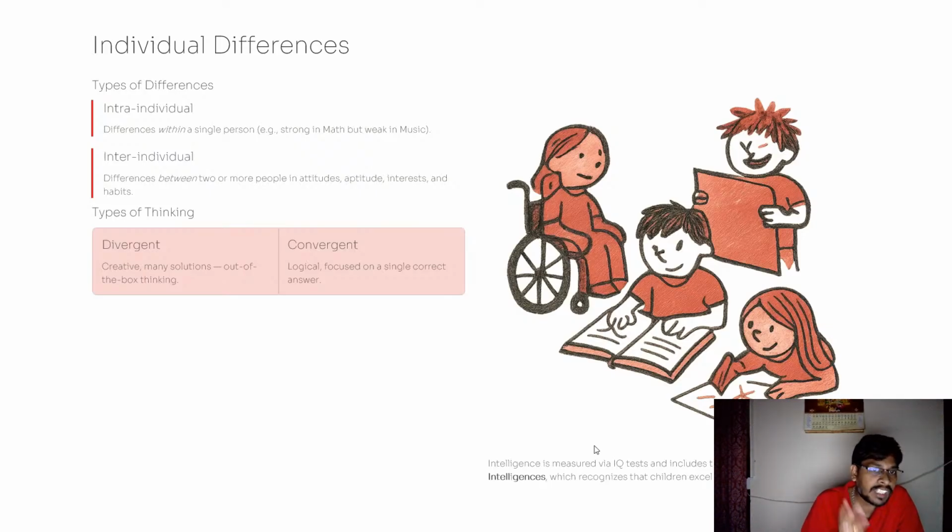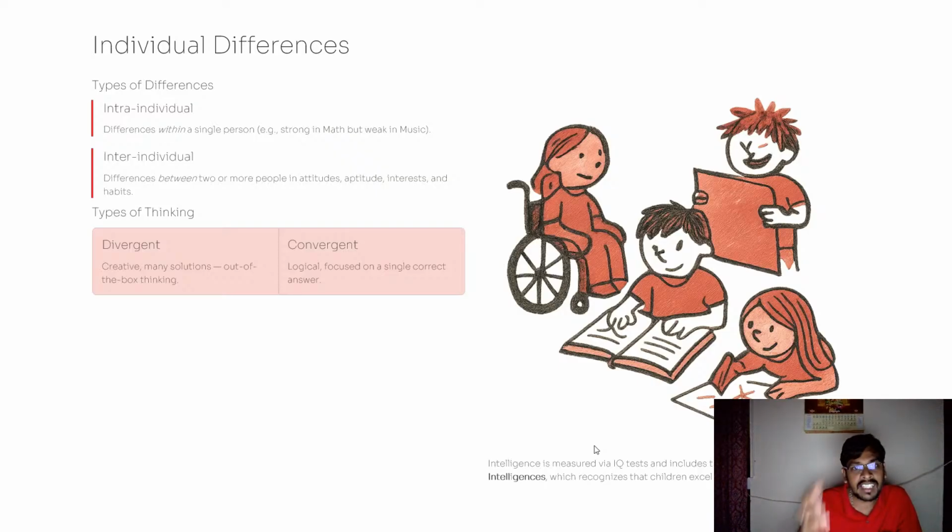And then types of thinking. There are two types of thinking, very important for MCQs: divergent thinking and convergent thinking. So what is divergent thinking? Divergent is more creative, many solutions, out of the box thinking. Often you observe some children who think out of the box, very creatively and in a very unique manner. That kind of thought process is called divergent thinking.